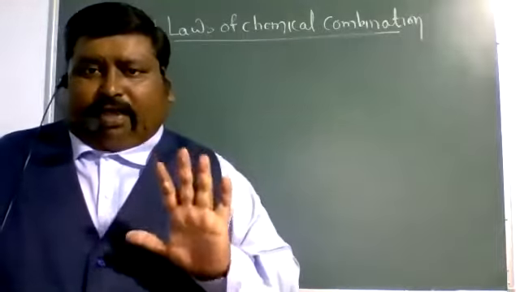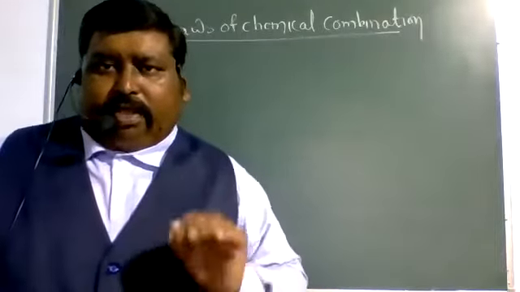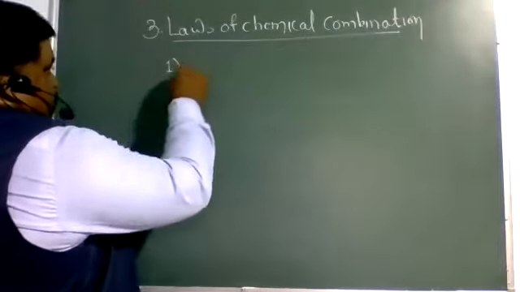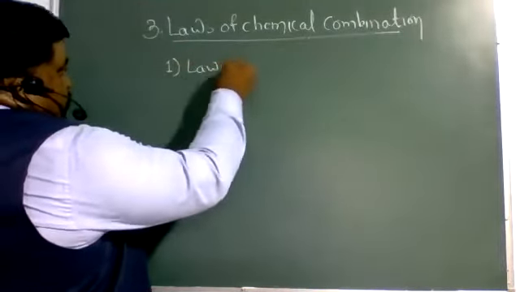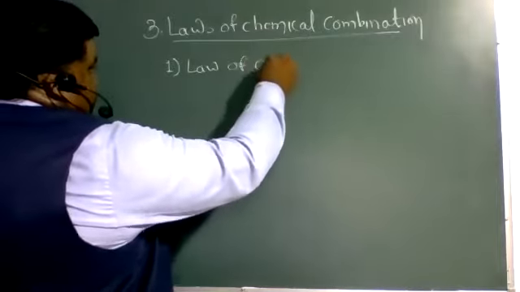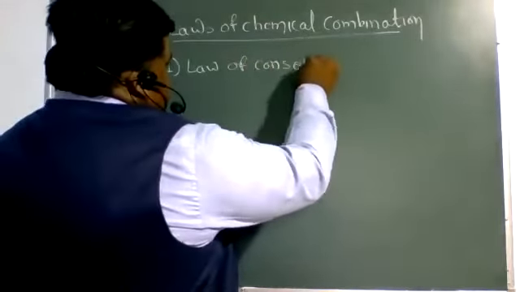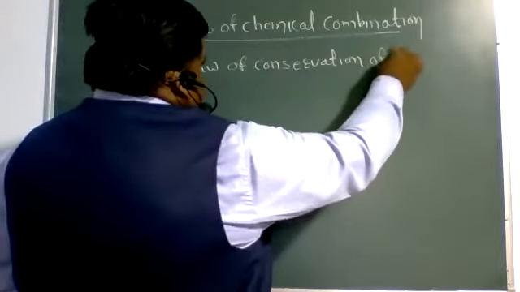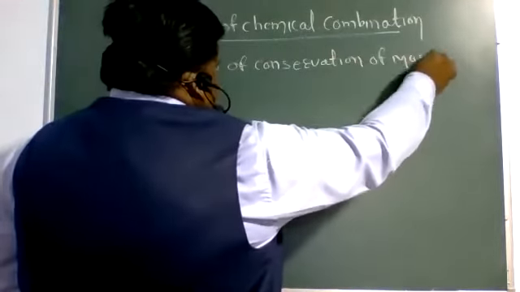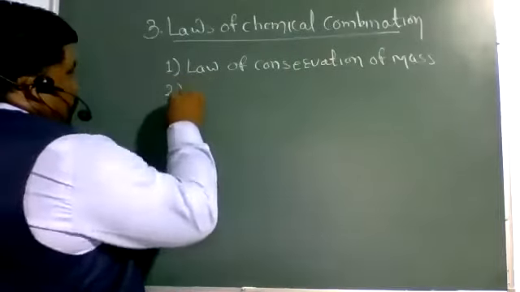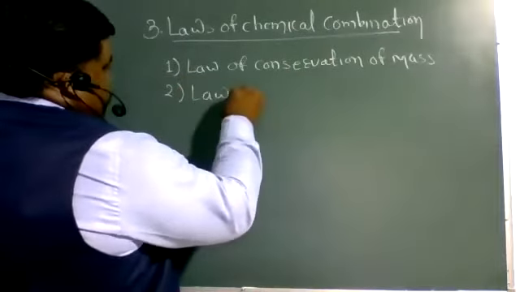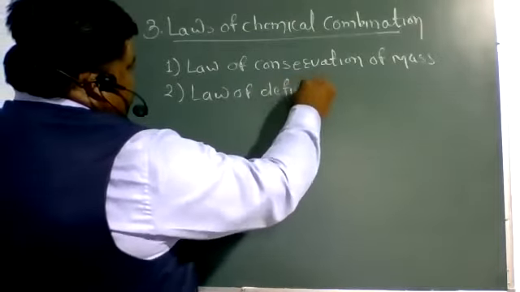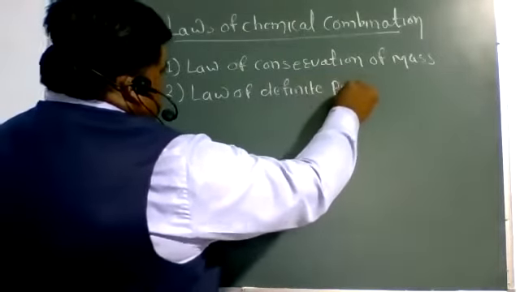So there are 5 basic laws of chemical combination. Law number 1, law of conservation of mass. Number 2, law of definite proportion.